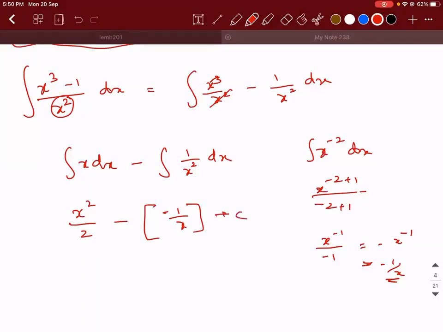So x square by 2 plus 1 by x. See, generally when they ask you to integrate, add a constant. When they just ask you what is the antiderivative, don't add a constant. That's it.